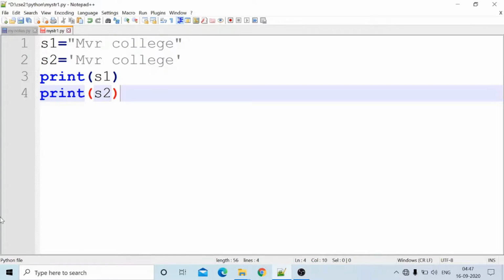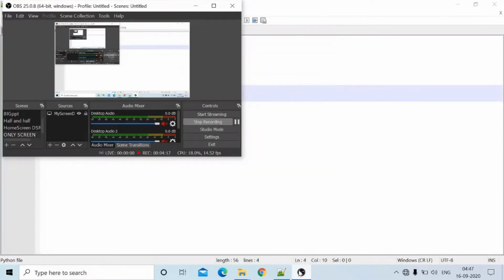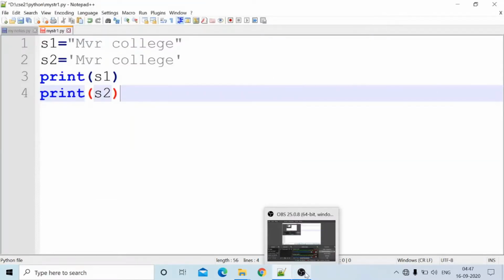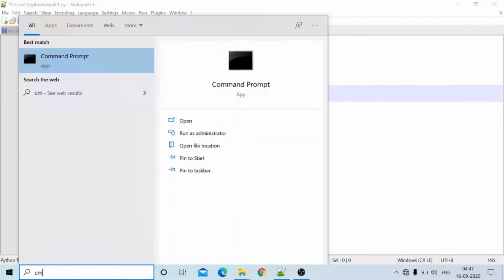Okay, now I am running this program. How to run this program? Just go to the command prompt, cmd.